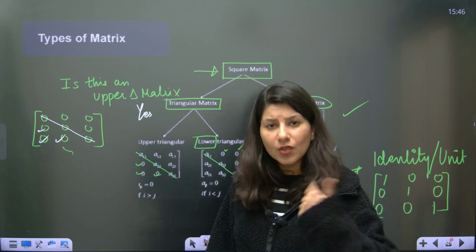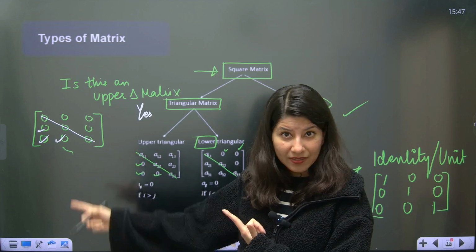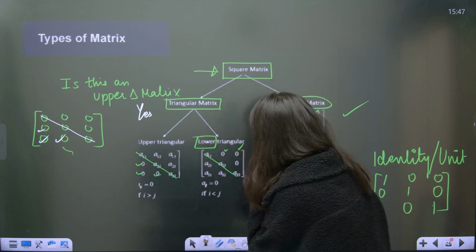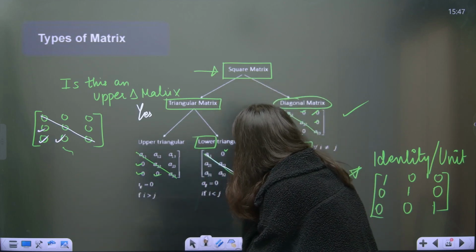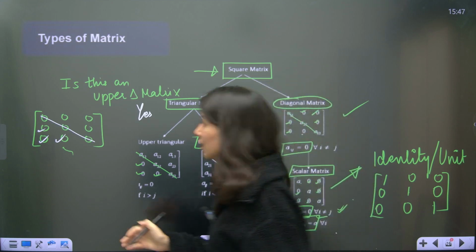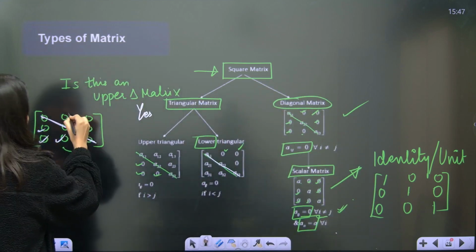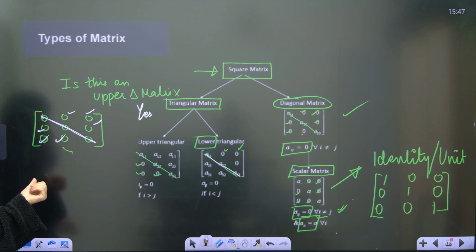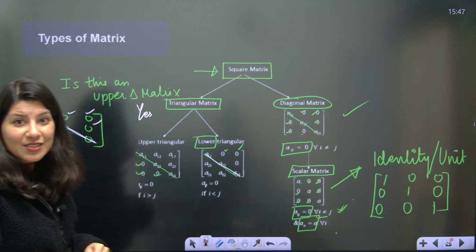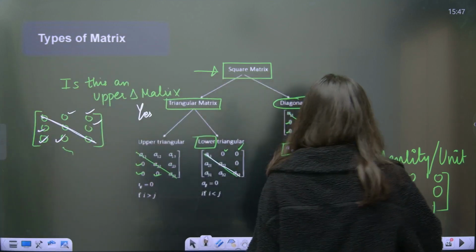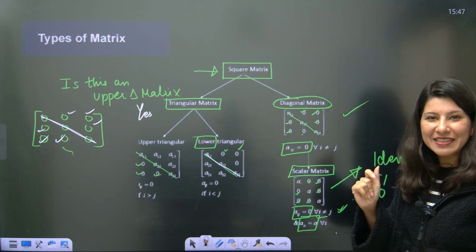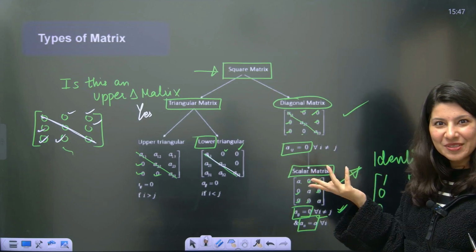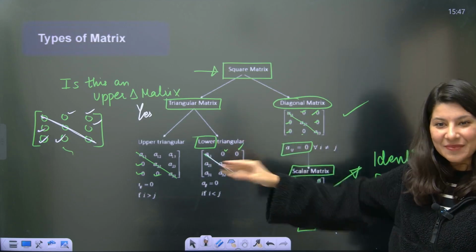Okay, now another question. Is this a lower triangular matrix? So ma'am, for lower triangular, you told us that elements which are above the diagonal should be 0. So above the diagonal are 0. Yes, they are 0. So it is satisfying the condition of lower triangular. So this is lower triangular as well. Hold on. Now you'll be like, ma'am, what is this scam?